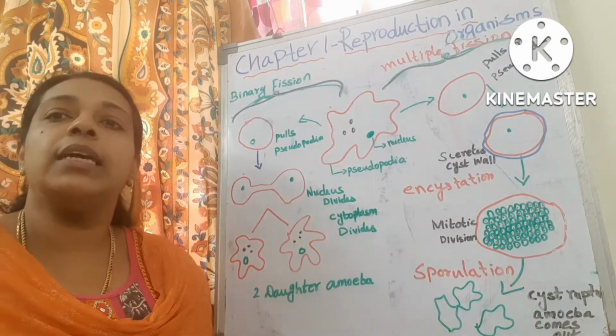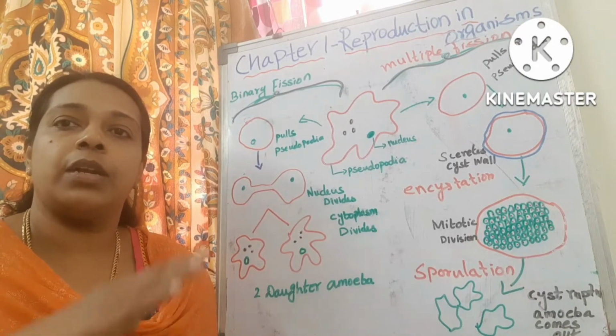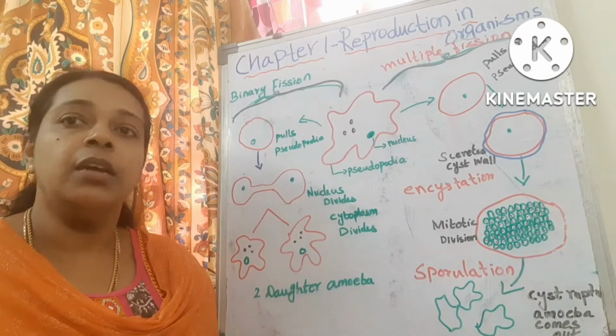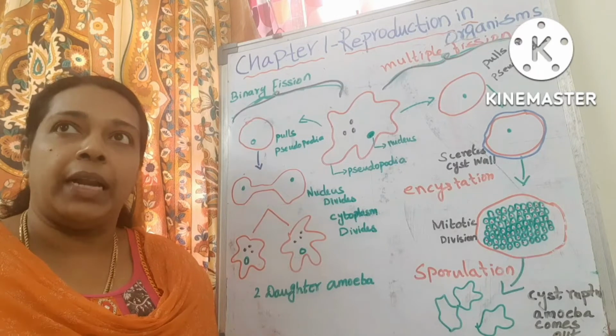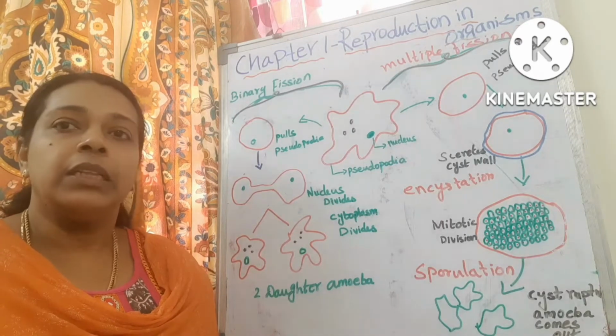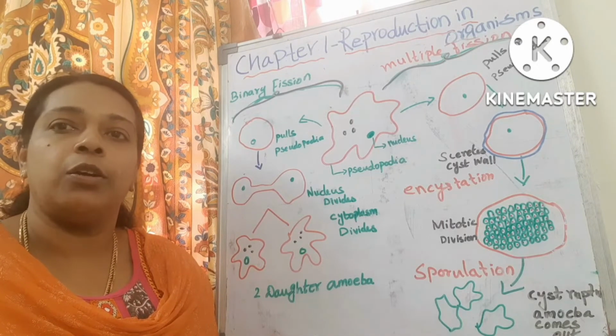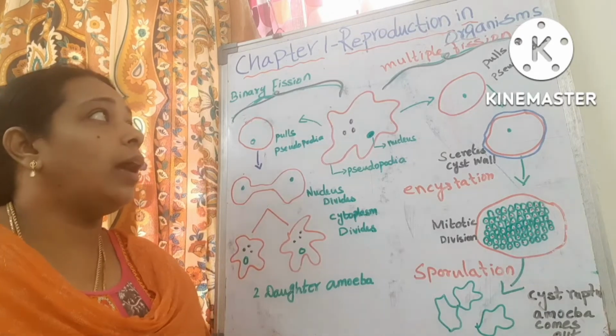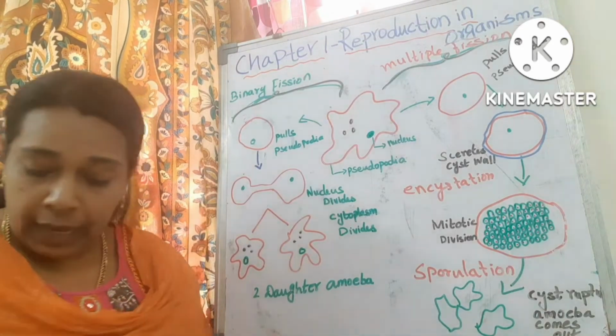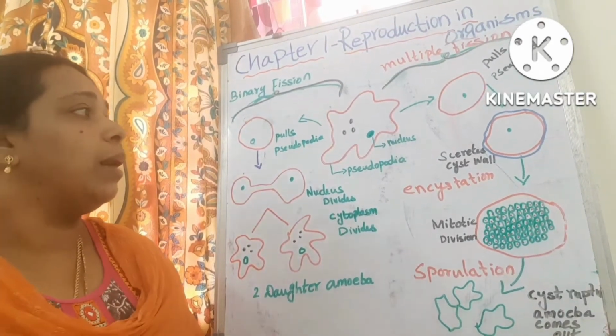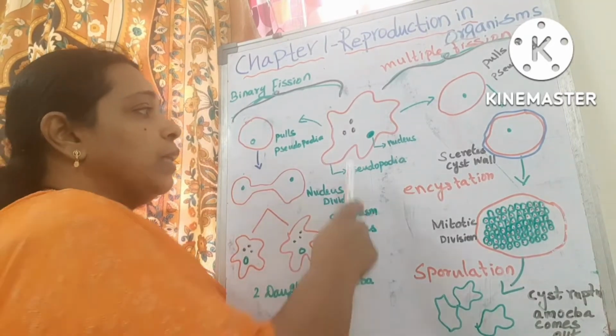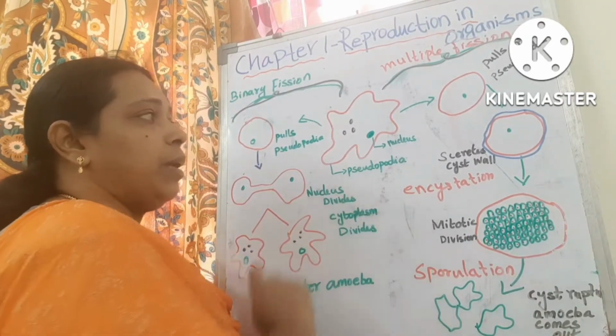Many single celled organisms reproduce by binary fission: amoeba, paramecium, and bacteria. Now we will see the example of amoeba.